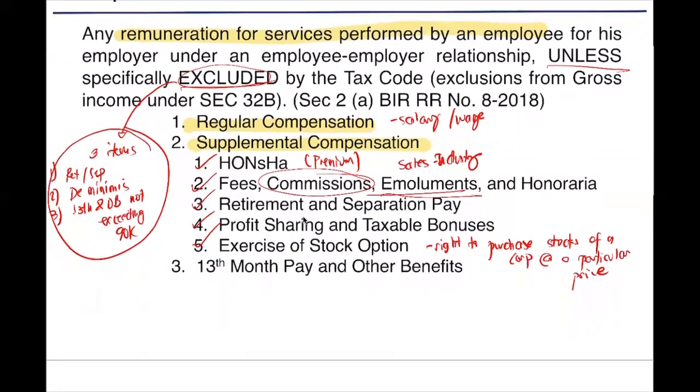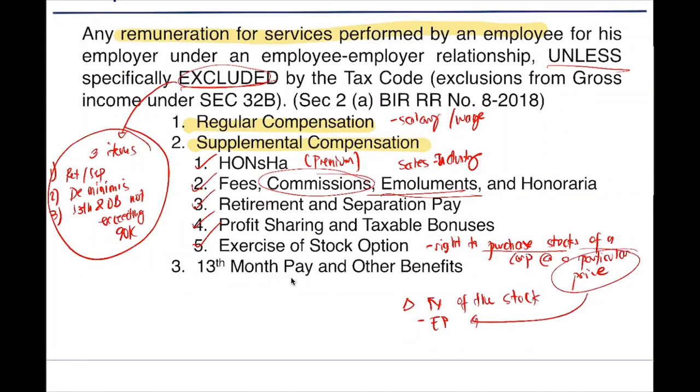Okay. Now, what is this exercise of stock option? What do we consider here as supplemental compensation? What we consider as a supplemental compensation for the exercise of your stock option is the difference between the fair value of the stock and the exercise price. Take note, you can purchase the stocks at a particular price. Sir, what is this particular price? That is your exercise price.